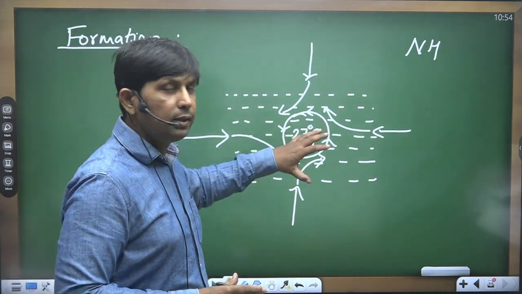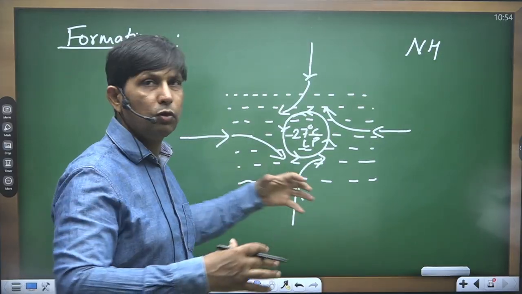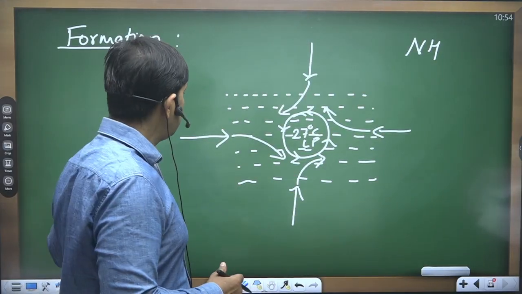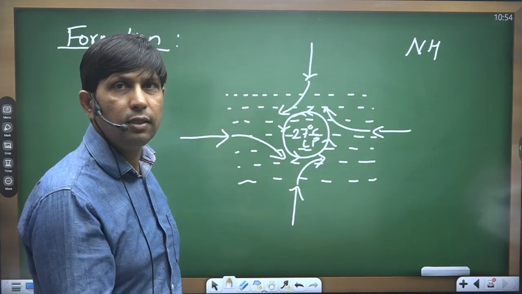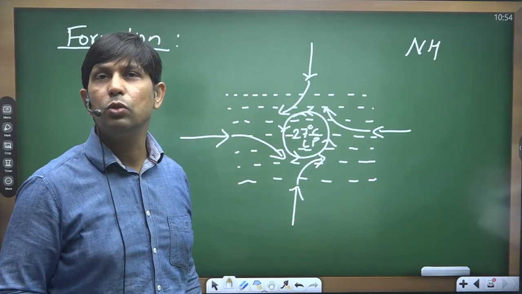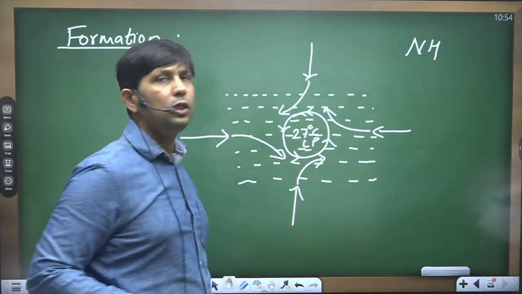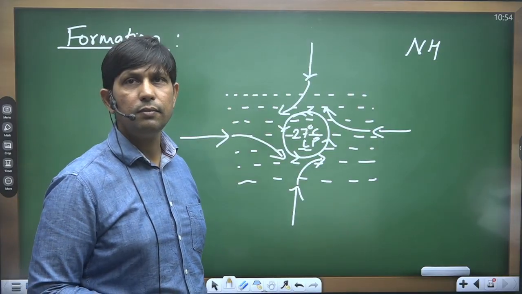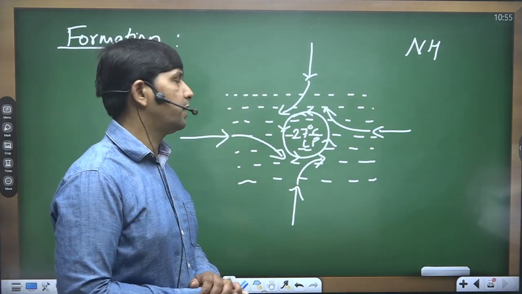The center part has strong low pressure. This strong low pressure attracts the wind from all sides. These winds, while moving towards the low pressure zone, turn to the right because it is part of the northern hemisphere, turn to the right because of the Coriolis force, and make the local wind circulate anti-clockwise. And this led to the formation of tropical cyclone.